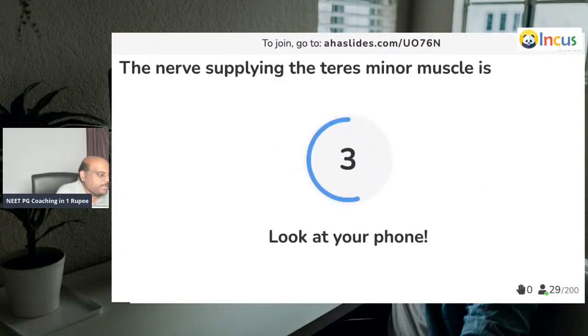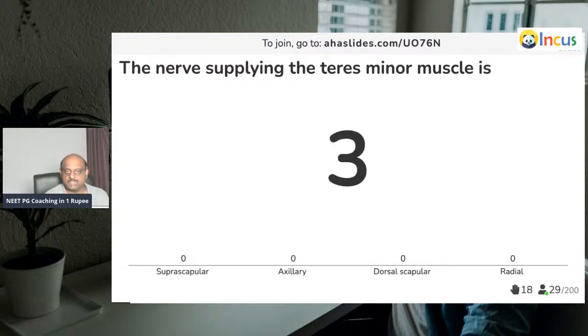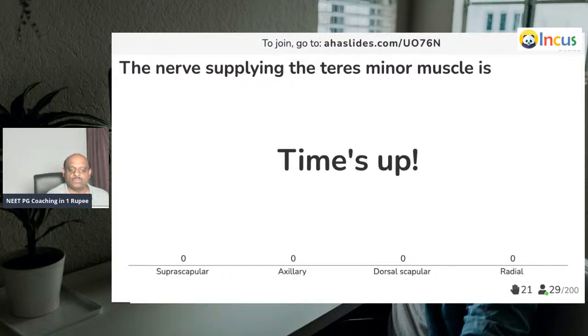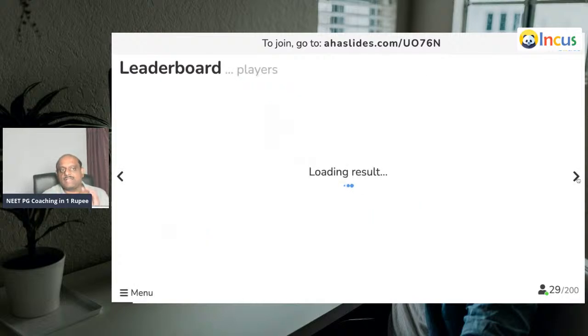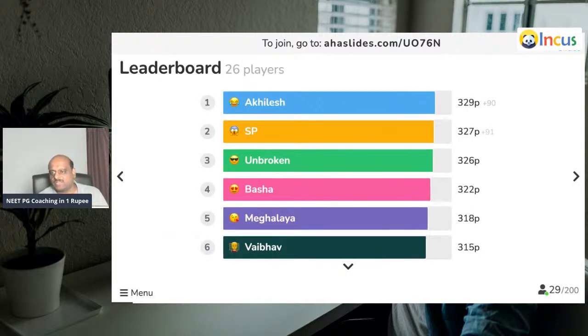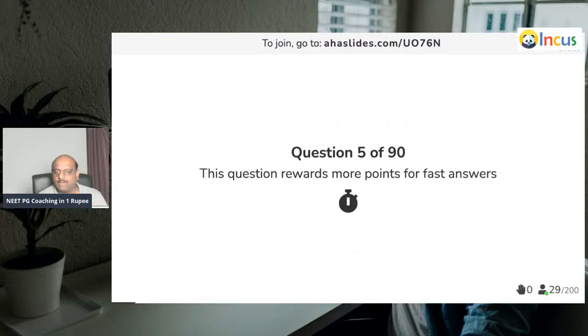What is the nerve that supplies the teres minor is a very important question. Not the teres major, but teres minor. Yes, doctor. Easy question. Very good. 13 of you are right. It is the axillary nerve. Anything about the axillary nerve, you have to be very, very sure about, doctor. You need to punch very fast.